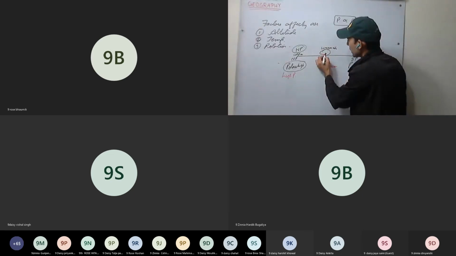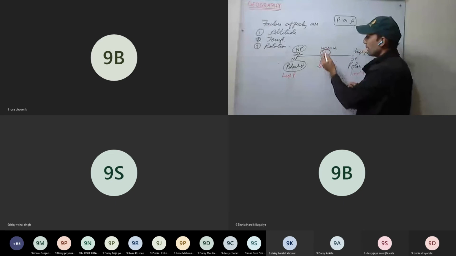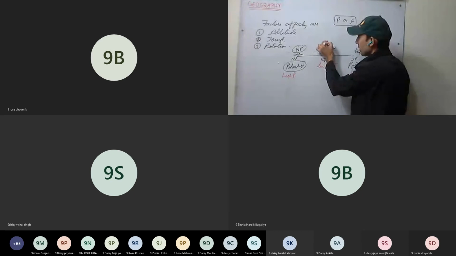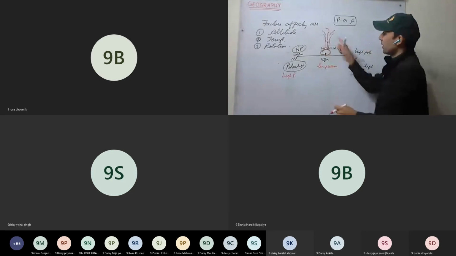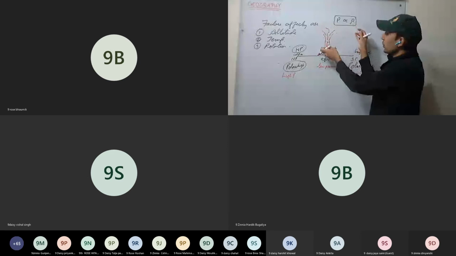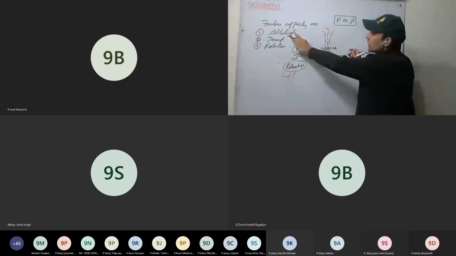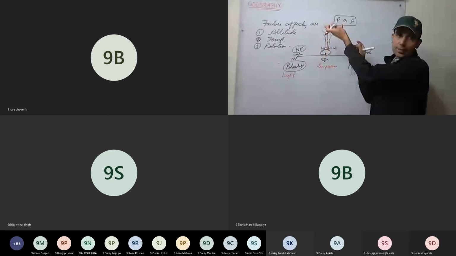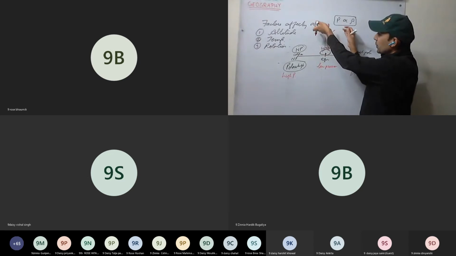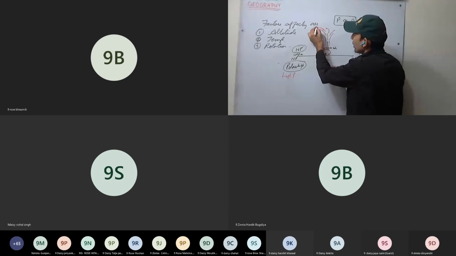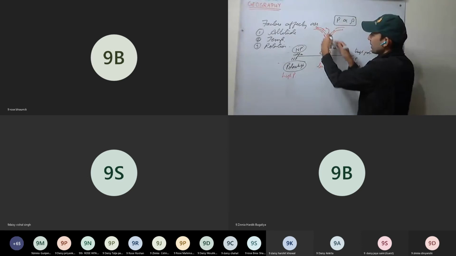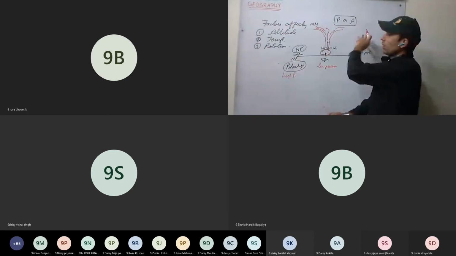So what will happen? This air here is warm air, and it will rise. Warm air always rises. It rises and starts to expand, because pressure decreases with altitude. As it expands, it gets cooled. Now it diverges in this direction, towards the poles. It moves towards both poles.